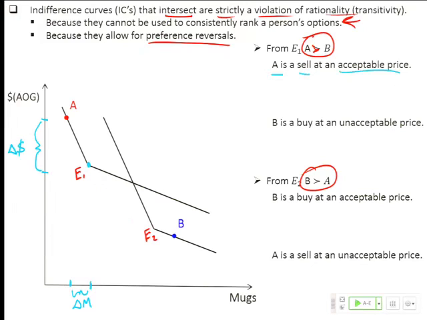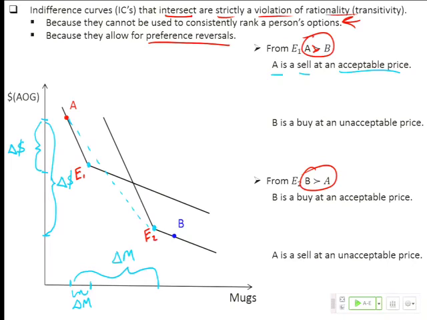Okay? Meanwhile, if I then say, let's consult this person under the conditions of being endowed at point E2, then the difference in mugs is much greater. This person is being asked to sell a larger number of mugs. But the question is the amount of money they would need to be paid in order to let go of that many mugs, acceptable to them or not? Another way of asking the question is the slope of that dotted line, because delta dollars over delta M is just the slope of that line, rise over run. Is the slope of that line an acceptable price to them?